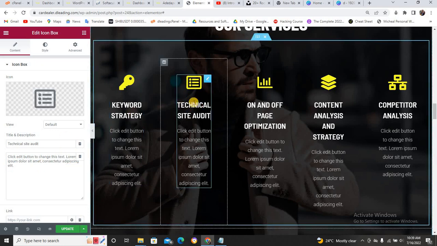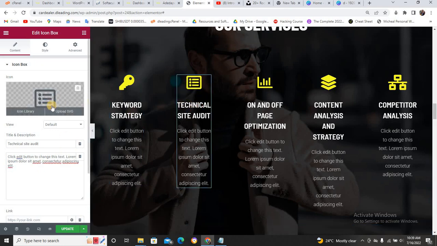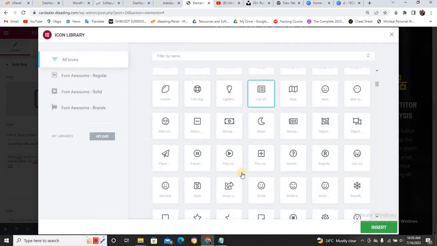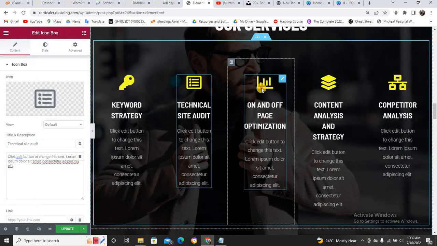Just come here again. Click on this. If you want to change this icon library, click on this icon library. Come and choose anything you want to choose here and insert. But I will not be inserting anything. I'm okay with this. So I will come here again. Come here again. Do the same thing.